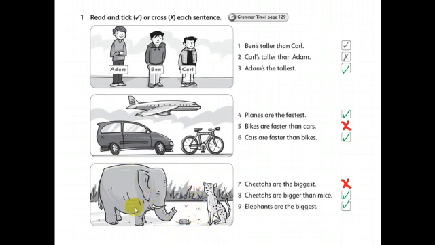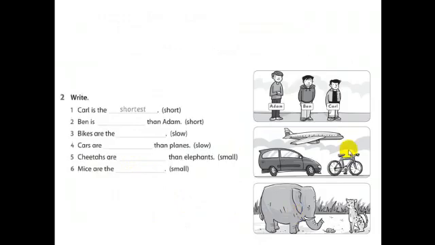What's the biggest animal here? The biggest animal is the elephant. Yes. So here we have the superlative form of the adjective big by putting biggest. Okay, biggest. Now exercise number 2.